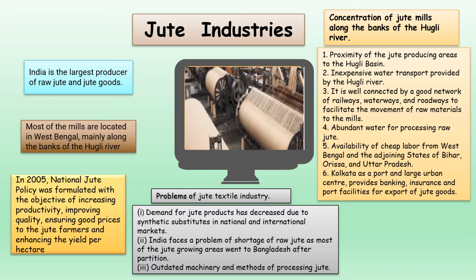Now, what are the steps taken by the government to overcome this? Let's have a look. In 2005, National Jute Policy was formulated with the objective of increasing productivity, improving quality and ensuring good price for the jute farmers and also enhancing the yield per hectare. And also with the latest law of abolishing plastics and use of plastic, jute has come into the picture and demand for jute bags is seen by the people in and across the country.